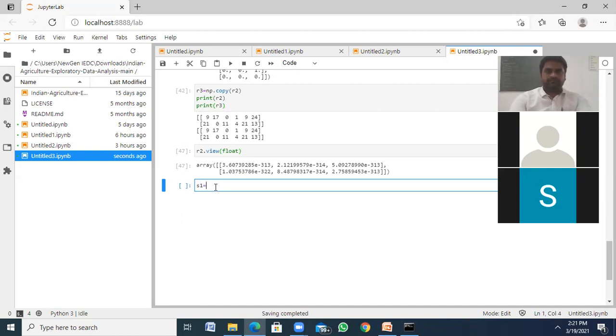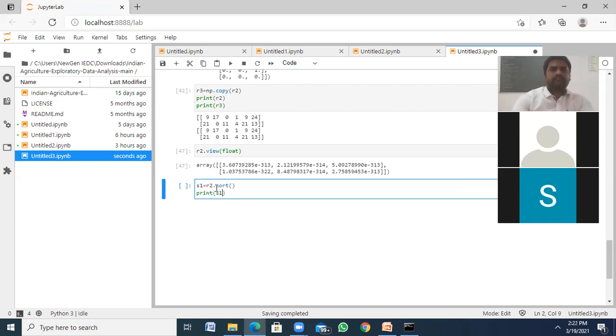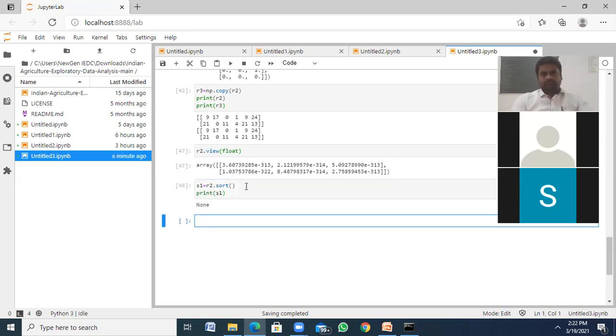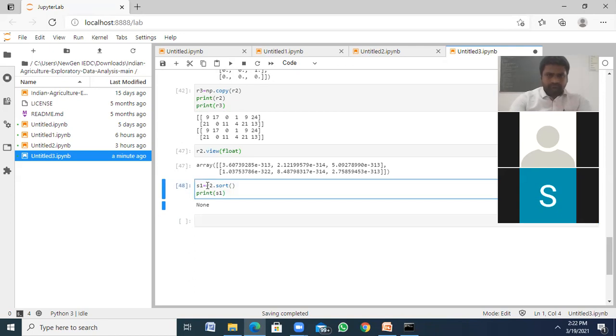S1 is equal to, I'm going to sort this R2. Okay, R2 dot sort. Next I'm printing S1 here. One second.